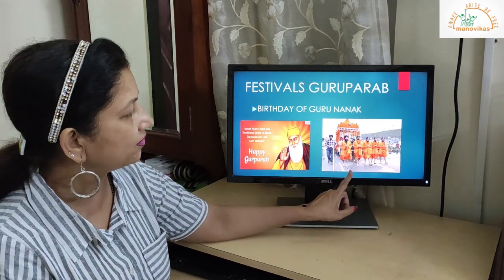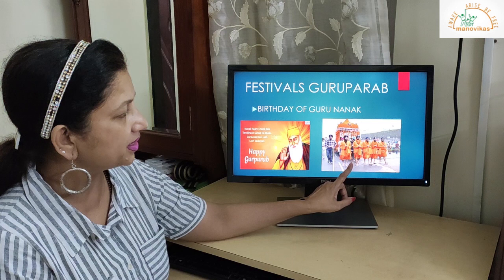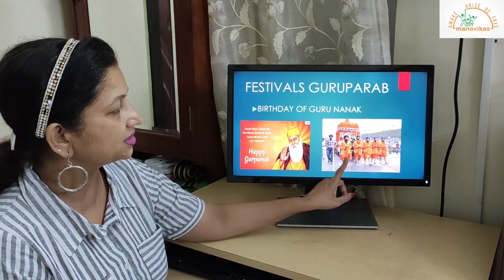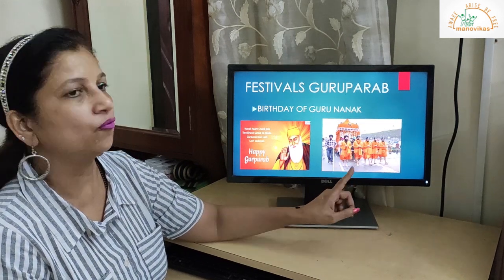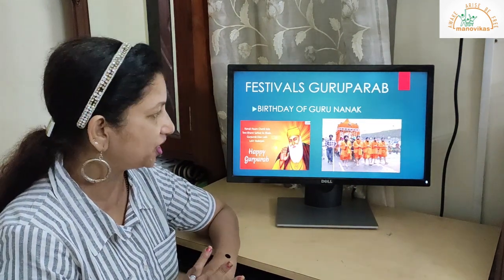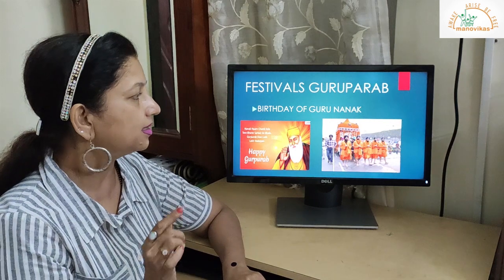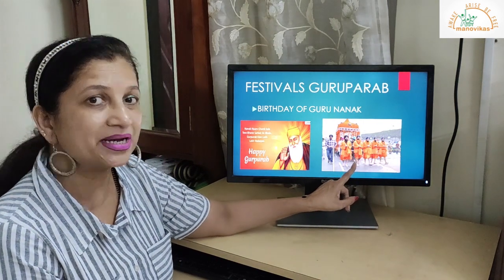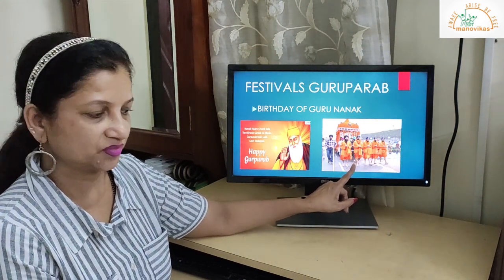The way it is celebrated is they put the photo of Guru Nanak in a chariot and it is taken away in the streets. So you can see a picture of the celebration of Guru Parab, children. Okay.